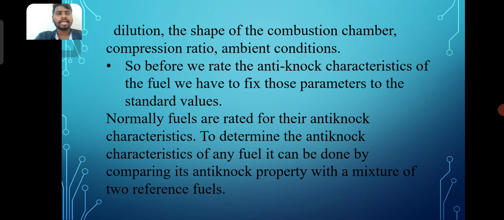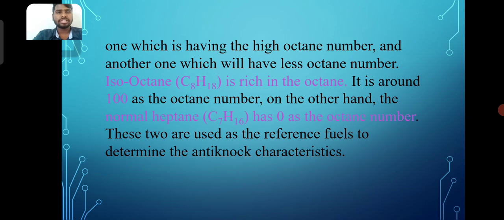Normally fuels are rated for their anti-knock characteristics. So we have to determine the anti-knock characteristics for any fuel. It can be done by comparing its anti-knock property with a mixture of two reference fuels, one having a high octane number and another having a low octane number. Isooctane, C8H18, is rich in octane and has an octane number of around 100. On the other hand, normal heptane, C7H16, has 0 as the octane number. These two are used as reference fuels to determine the anti-knock characteristics.